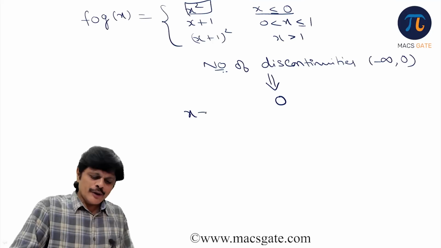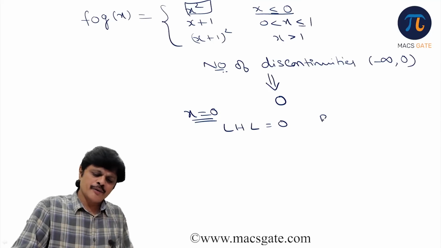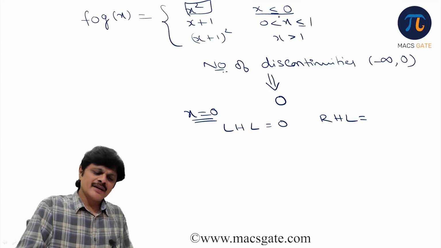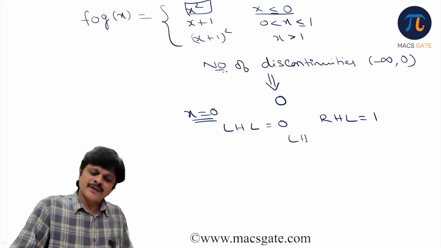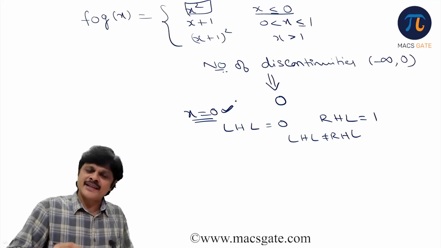But if you want to check at x equal to 0, what is the left hand limit? Put 0 here, it is 0. What is the right hand limit? Right hand limit at 0 is 0 plus 1, which is 1. So not equal. So discontinuous at x equal to 0.